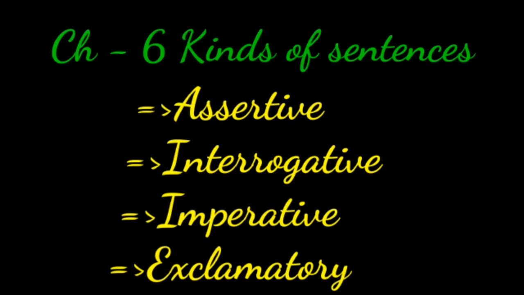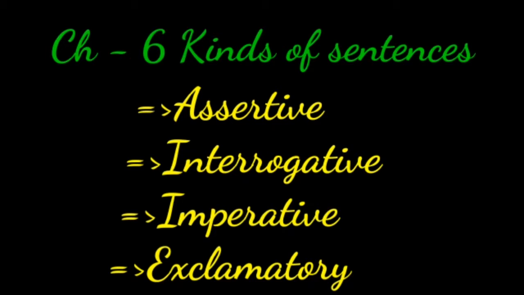Now we are going to learn about kinds of sentences. There are 4 kinds of sentences. How many, children? 4. They are assertive sentences, interrogative sentences, imperative sentences, and exclamatory sentences.